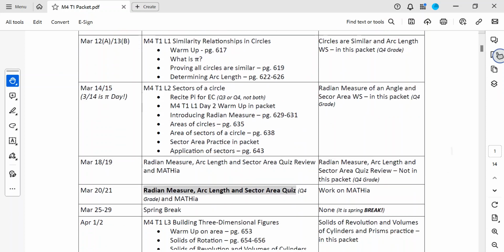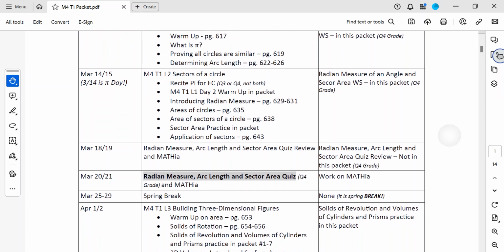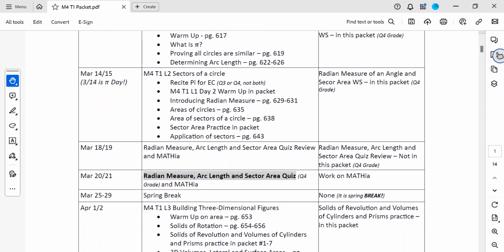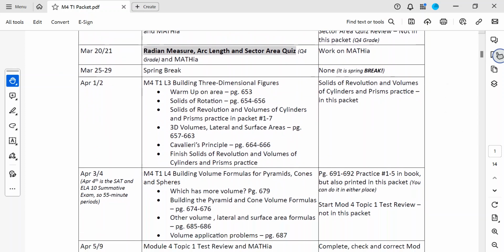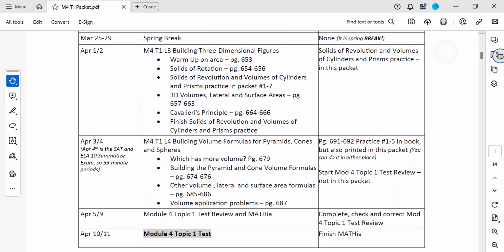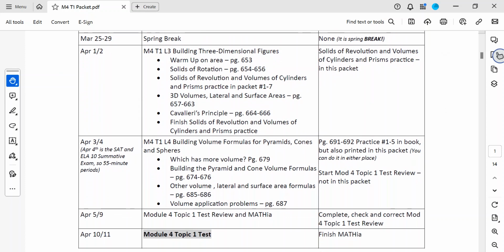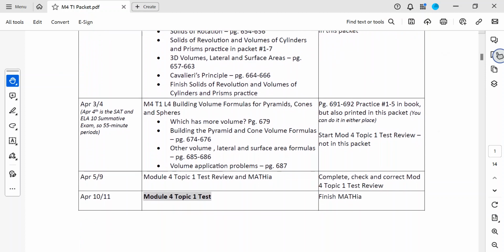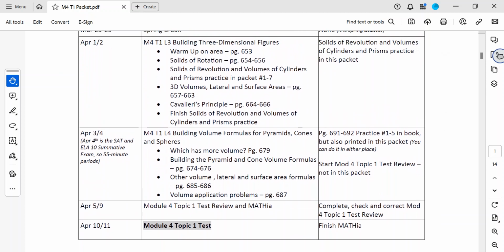Okay, so our quiz on radian measure, arc length, and sector area will be on March 21st. You will have spring break. There's nothing assigned over spring break because it's a break. And then we have 2 more days of learning about volumes and surface areas. And then we have a review, and then our test is on April 11th. Okay? Just be aware of that.